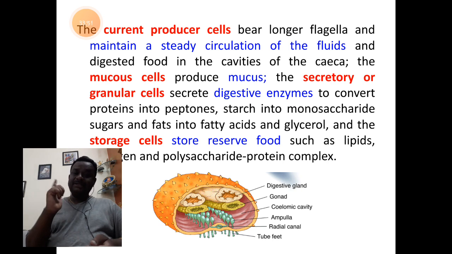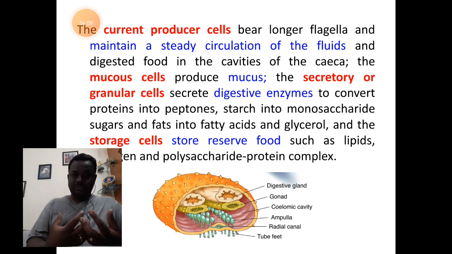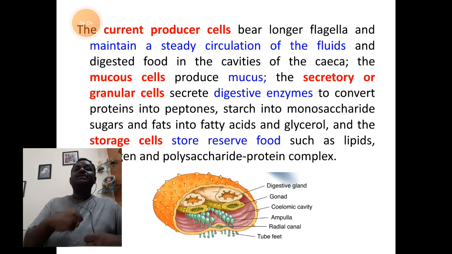The third type of cells are called storage cells. Students, remember, the extra food that is present within the body will be subjected to the storage process as reserve food material. So reserving of extra food material will be taken care of by the storage cells.